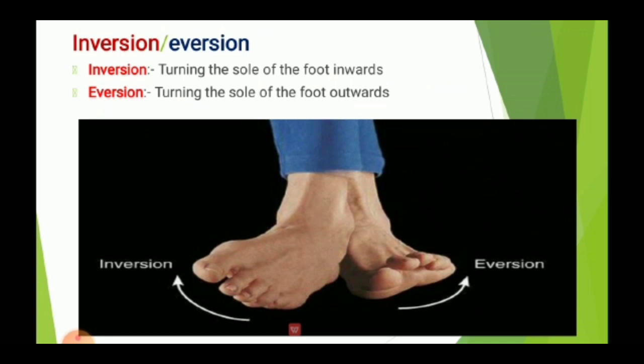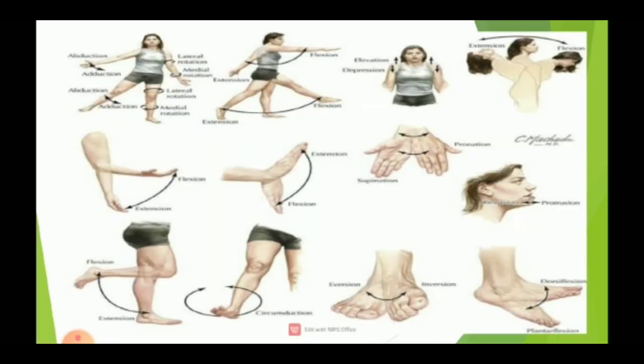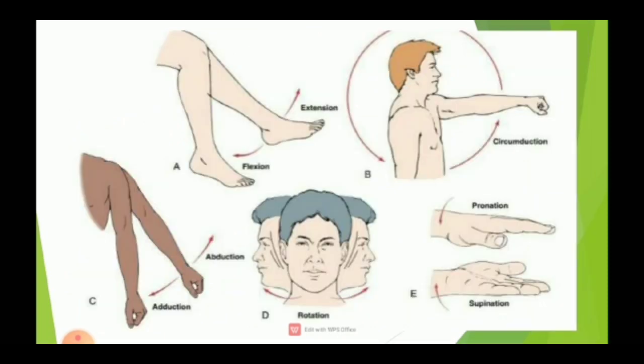Inversion is turning the sole of the foot inwards, and eversion means turning the sole of the foot outwards. In this figure, we show the various movements of synovial joints: adduction, abduction, extension, flexion, eversion, inversion, rotation, pronation, supination. That's all about today's topic.